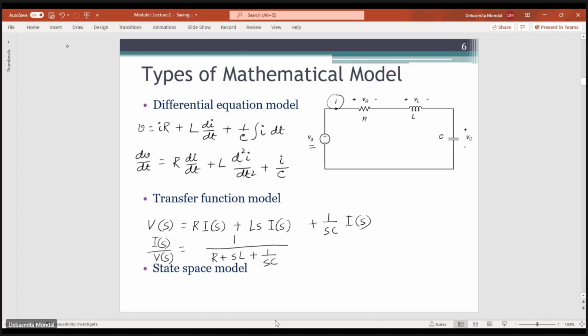Now in this differential equation you see that the independent variable was time. With respect to time we are taking the derivative. So you can say that this is a time domain representation of the whole system.